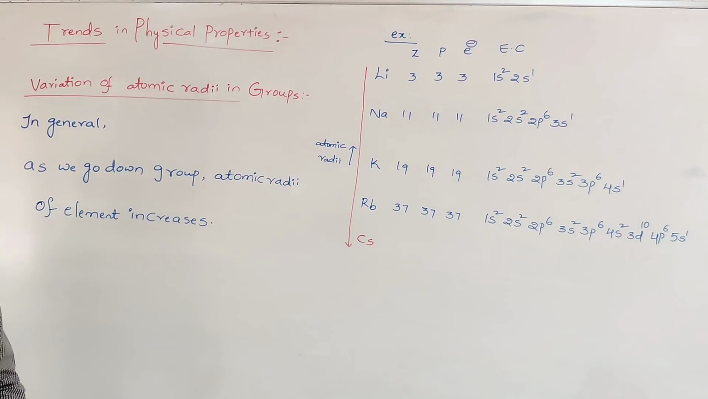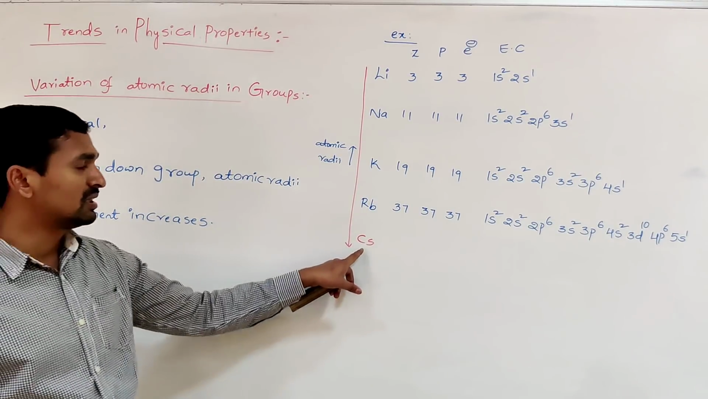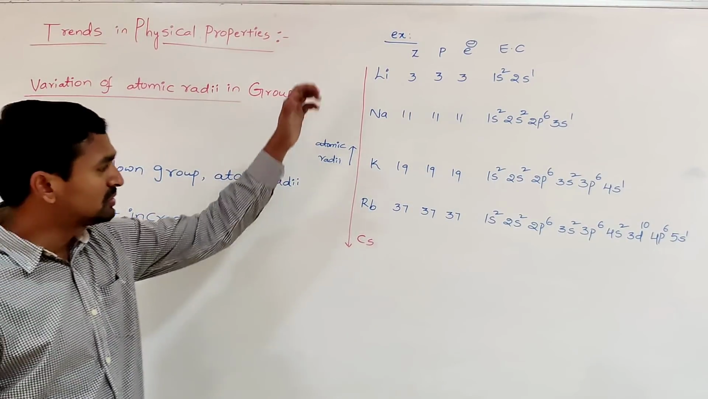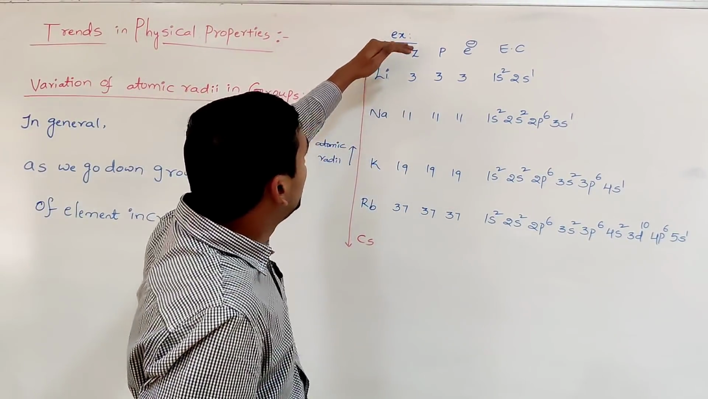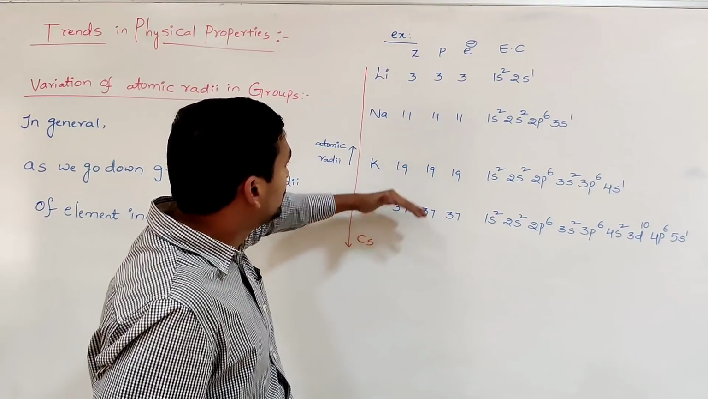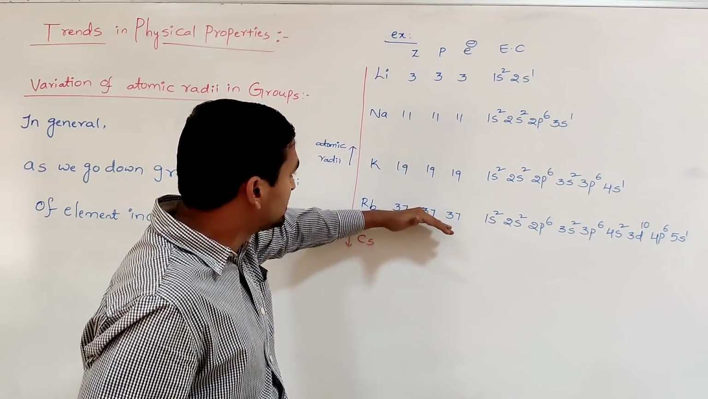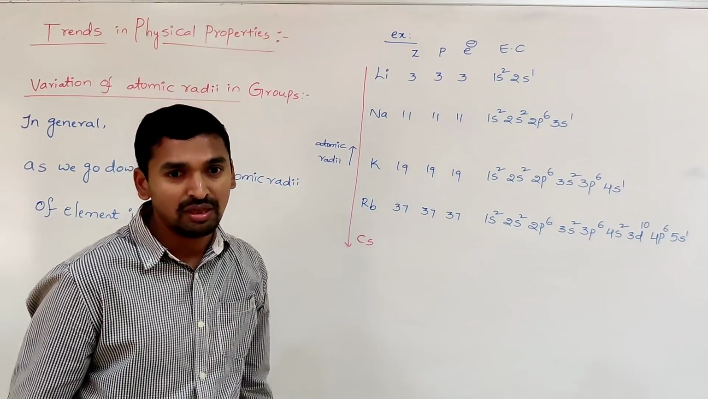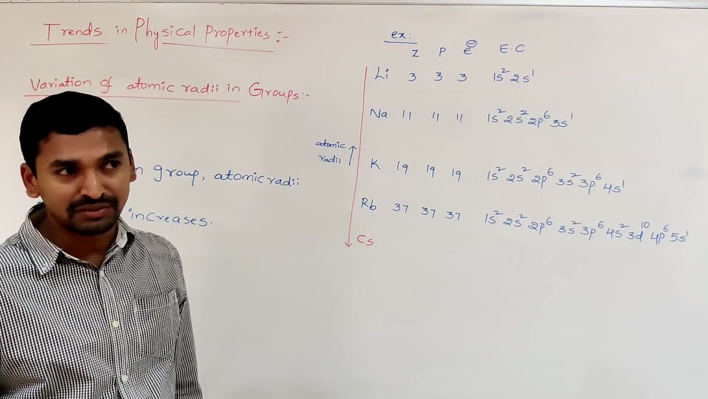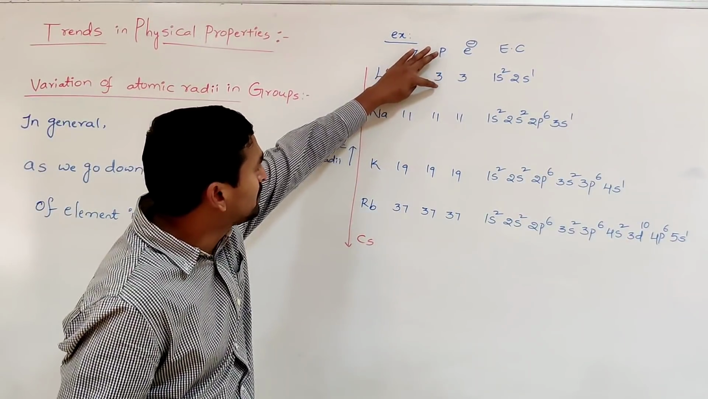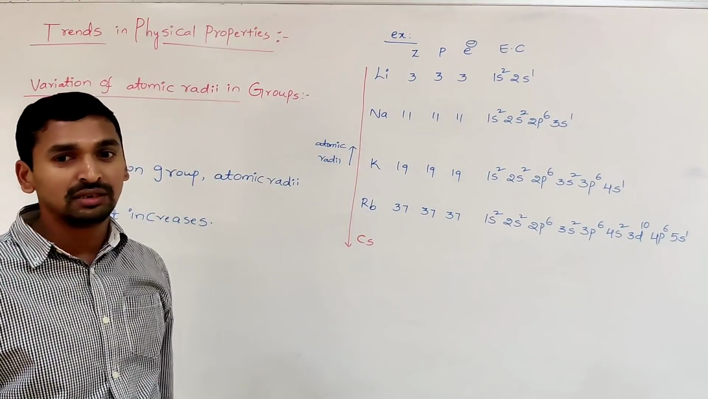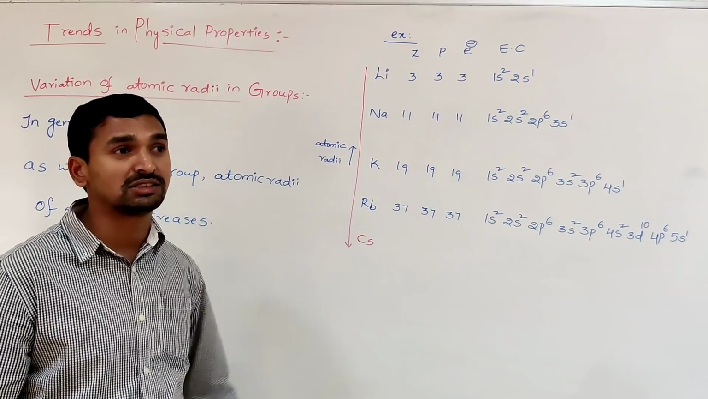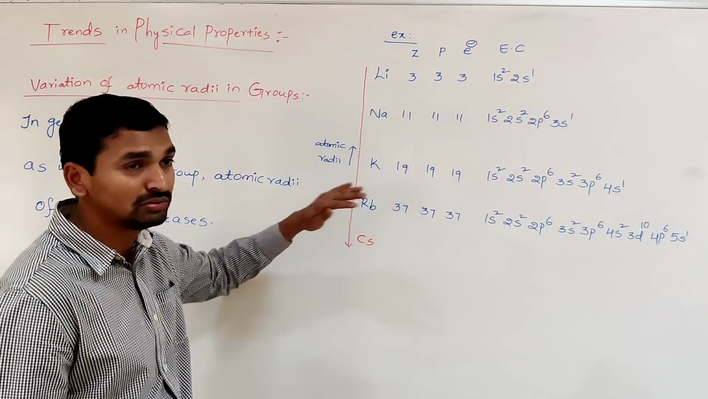Atomic radii increases. That means cesium is larger in size, lithium is smaller in size. You can observe here, as we go down the group, the positive charge increases, and at the same time the number of electrons also increases. We discussed in the periods that as the positive charge increases, the net positive charge experienced by the electrons also increases as we go down the group.